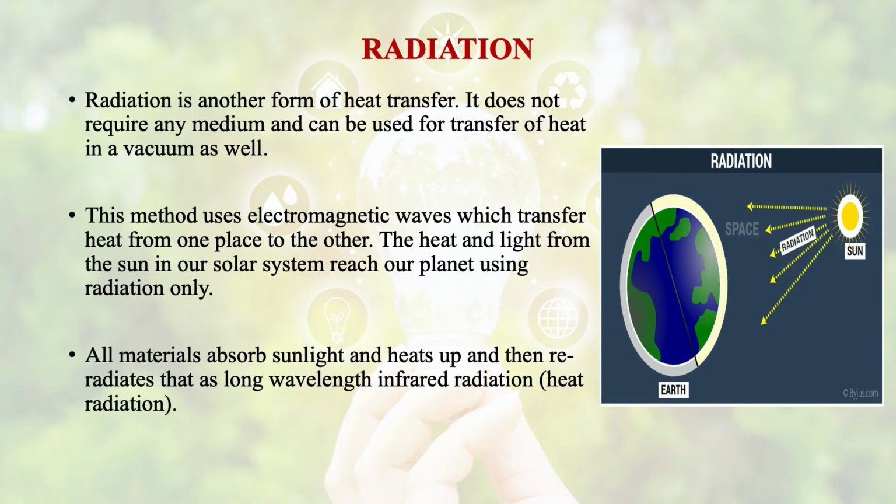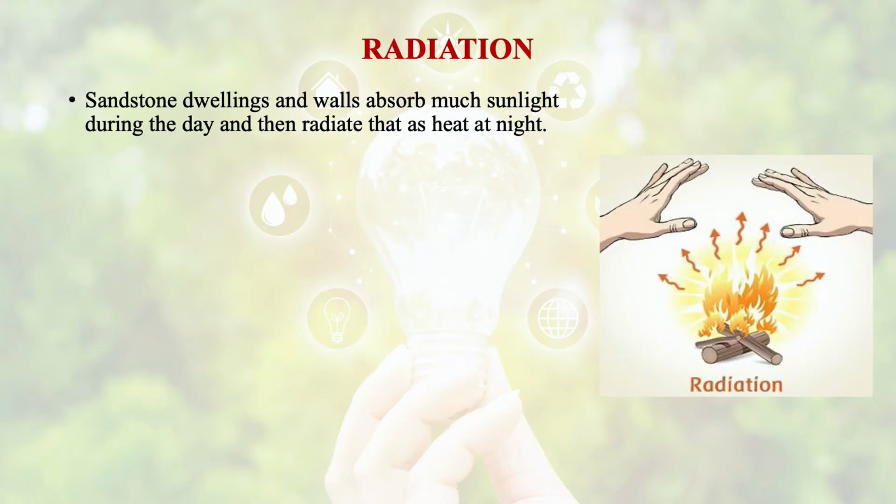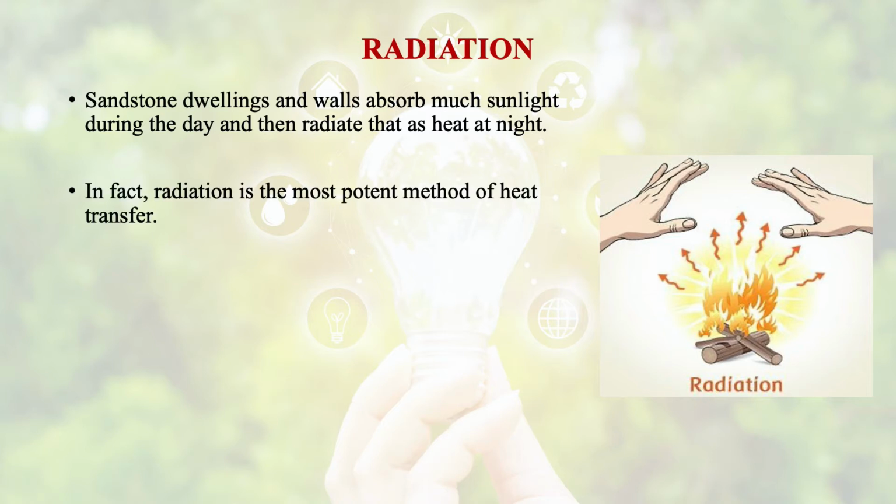All materials absorb sunlight and heat up and then re-radiate that as long wavelength infrared radiation. Sandstone dwellings and walls absorb much sunlight during the day and then radiate that as heat at night. In fact, radiation is the most potent method of heat transfer.